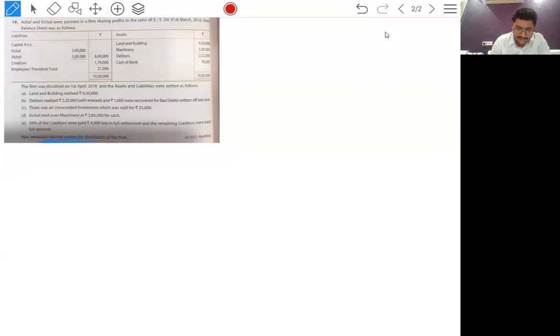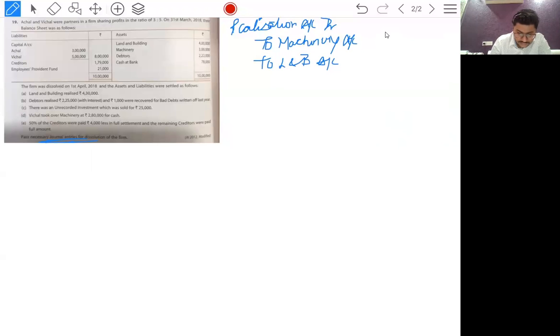The entries will be: realization account debit to machinery account, to land and building account, to debtors.